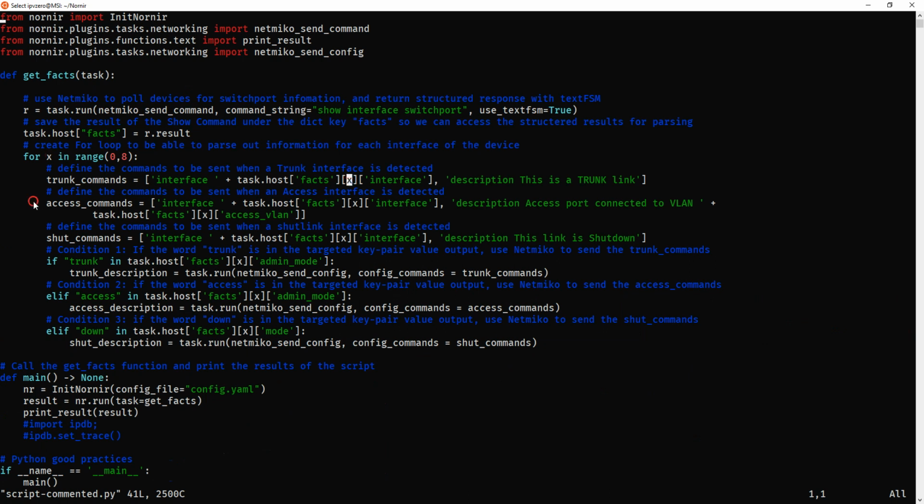So what I've done here, I've defined the commands to be sent when we detect a trunk interface, and that's just called the variable trunk commands. And we're going to do interface and go into what interface we actually detect. So interface gigabit 00, interface gigabit 01, whatever it is. And if it detects it, it's going to have description, this is a trunk link.